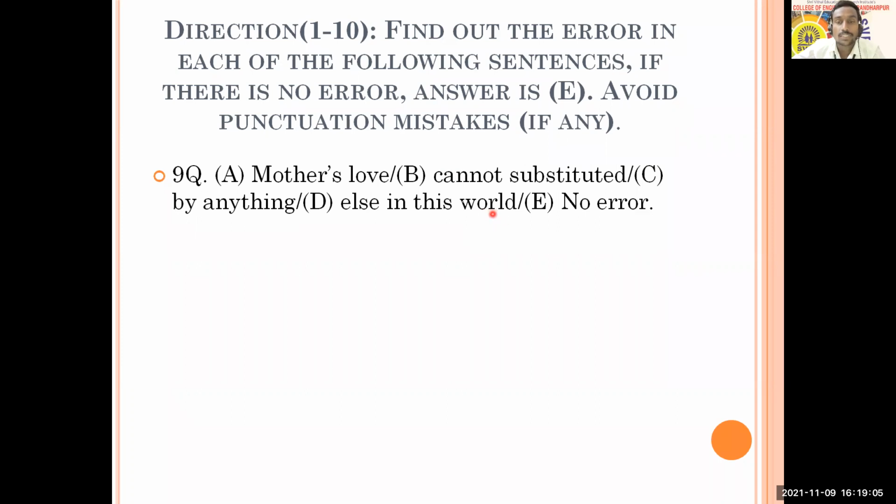So only people try to understand that cannot substituted is not the right way to use verb form. Here it is in which voice? That is into passive voice. So if it is in passive voice, what do people need to add? The people need to add here be. Okay, so therefore it will be correct like this. Mother's love cannot be substituted by anything. So this way you can correct it. So problem is with option B, and you can correct it like this.